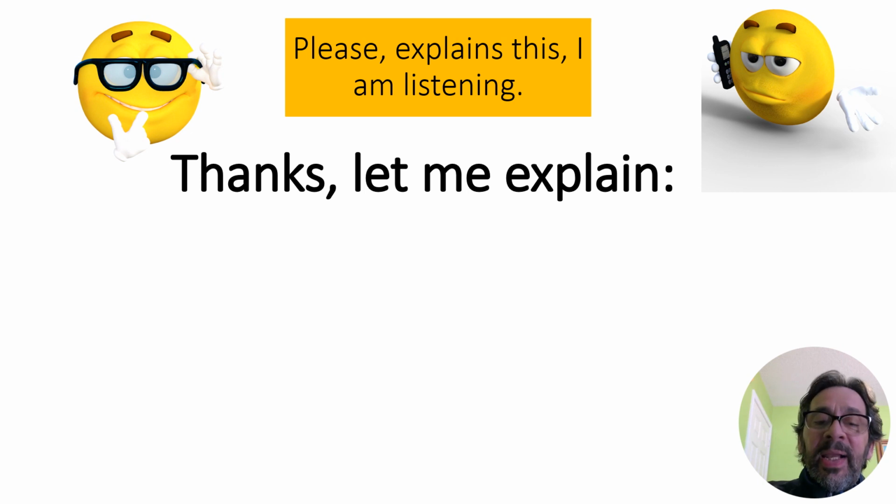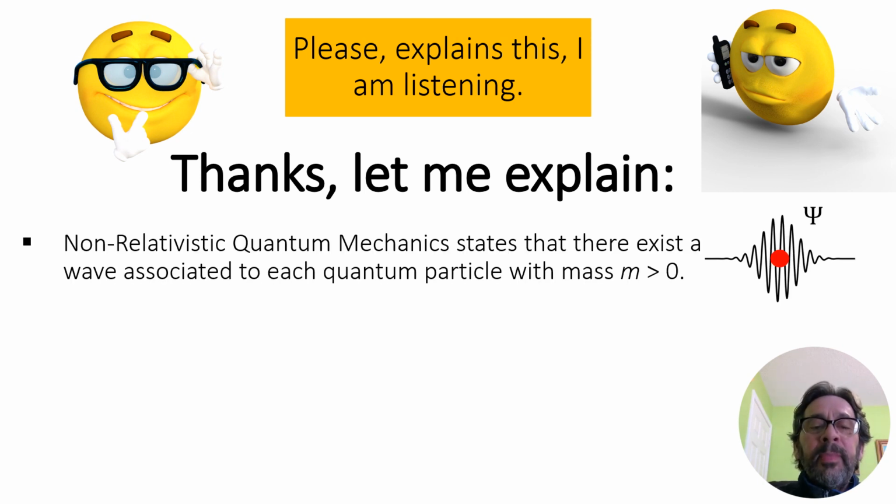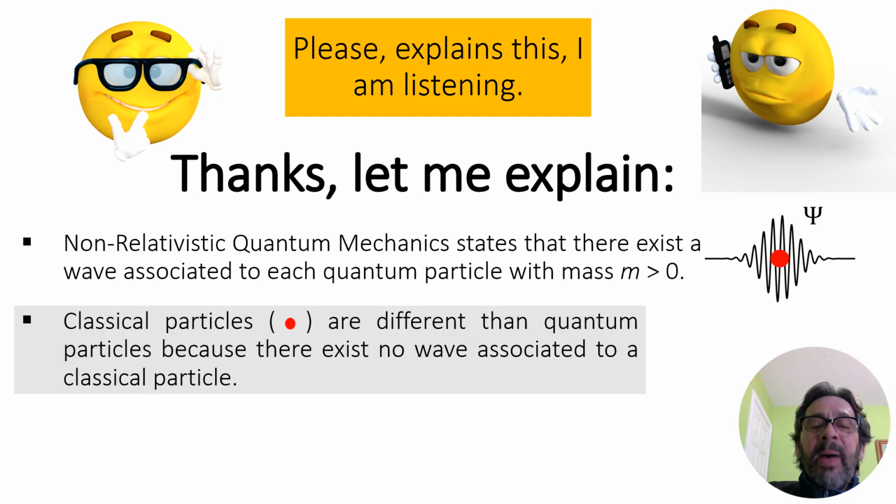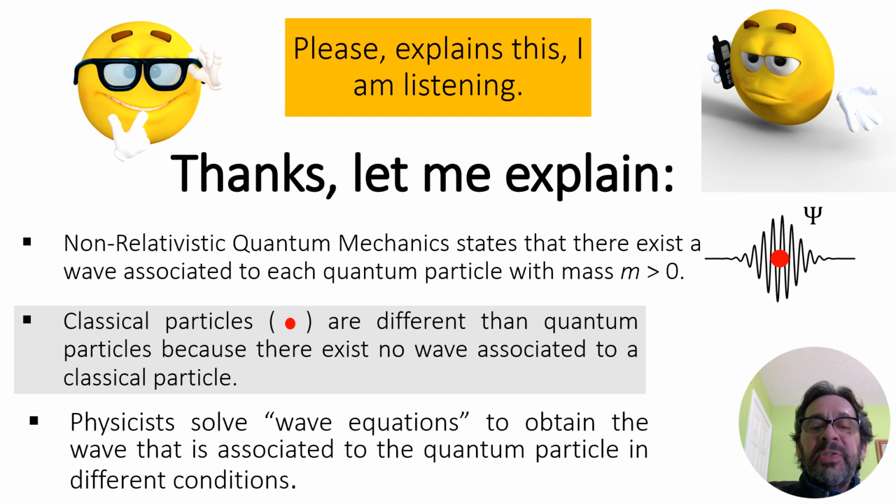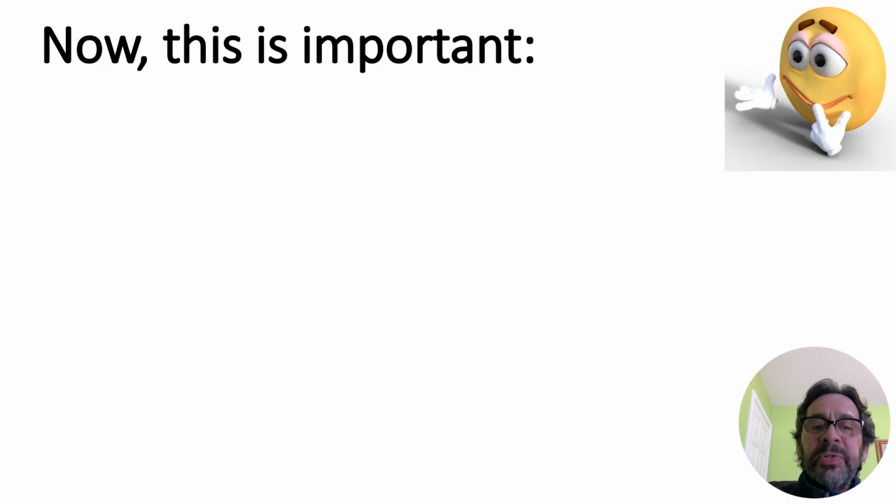Thanks. Let me explain. Non-relativistic quantum mechanics states that there exists a wave associated to each quantum particle with mass larger than zero. There is a particle, there is a wave. Classical particles are different from quantum particles because there exists no wave associated to a classical particle. Physicists solve wave equations to obtain the wave that is associated to the quantum particle in different conditions.